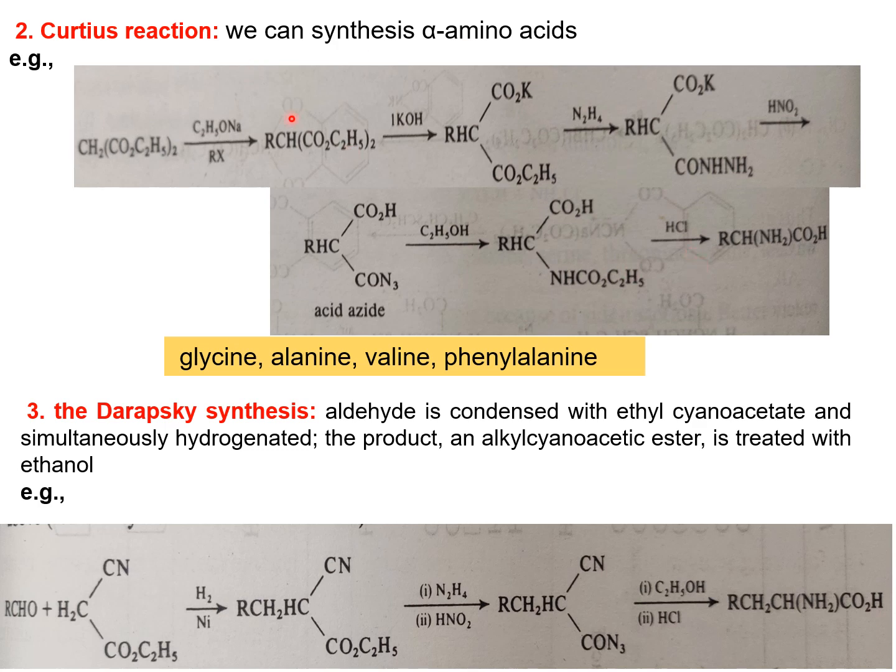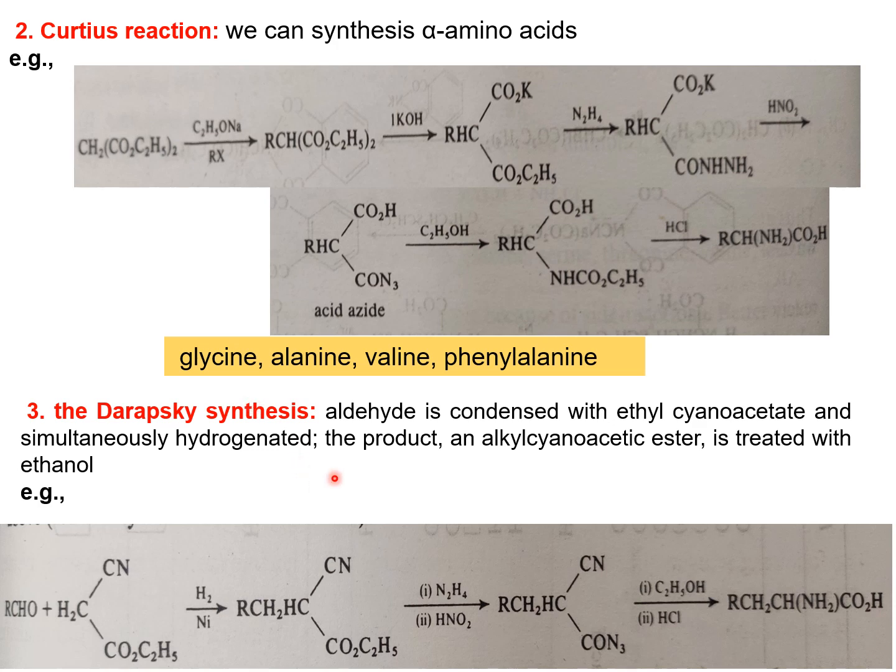See, in this method, we can synthesize alpha amino acids. Those are glycine, alanine, valine and phenylalanine. Next one is through the Dakin-West method.